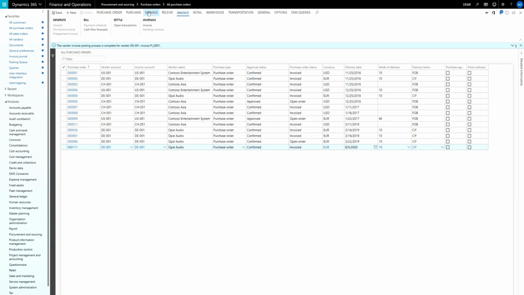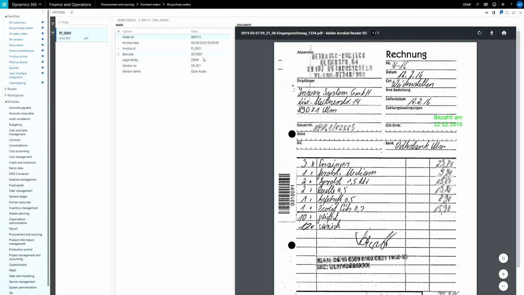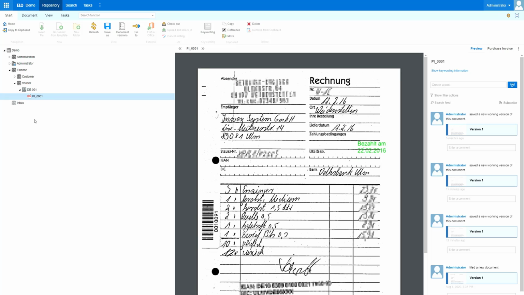Now that our invoice has been posted successfully, we of course can go to DMS queries and take a look at our document and the keywording information, and you see everything has been updated successfully. And if we have a look into our ELO system, we can also see that the document has automatically been moved from our inbox into our folder structure that we have configured earlier.